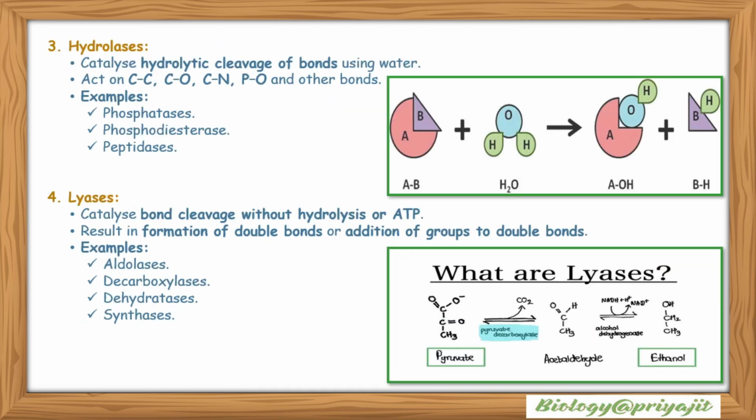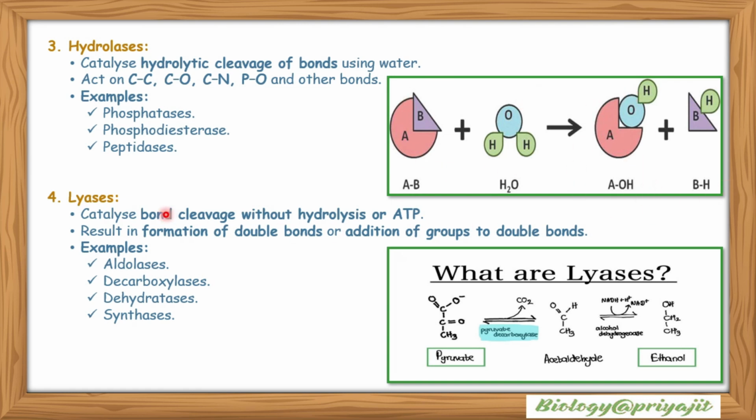Hydrolases catalyze hydrolytic cleavage of bonds using water, acting on carbon-carbon, carbon-oxygen, carbon-nitrogen, phosphorus-oxygen and other bonds. Examples include phosphatases, phosphodiesterases, peptidases, etc. This is the example image showing the reaction of a compound with H2O to form AOH and BH.